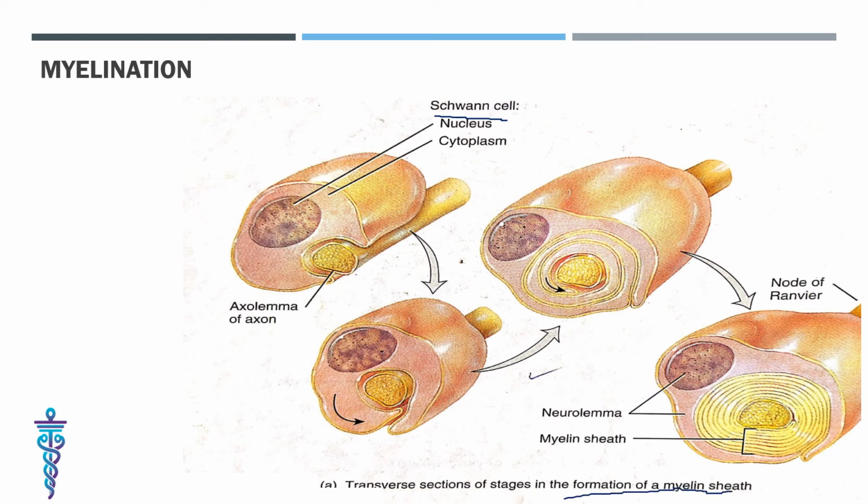See, this is the Schwann cell, containing a nucleus and cytoplasm, and here is the axolemma of the axon. Then the axolemma is covered by the cytoplasm. Then in the third stage, multiple layers are formed, and in the last stage the nucleus and cytoplasm form the neurolemma, and the axon is covered by the myelin sheath, and this is the node of Ranvier. Okay, so this is all about myelination. Then what will happen if this myelin sheath gets damaged? I will tell you.